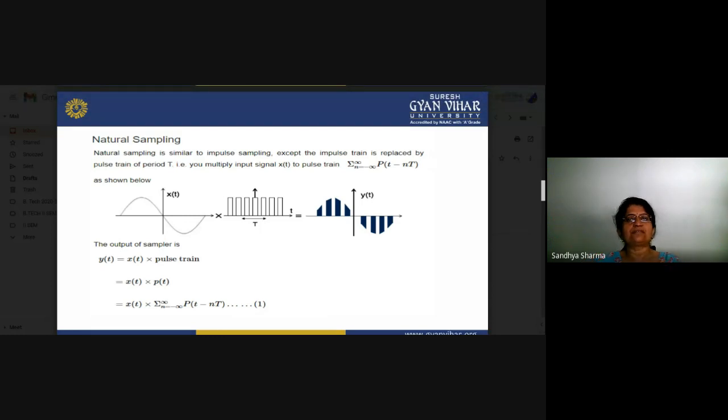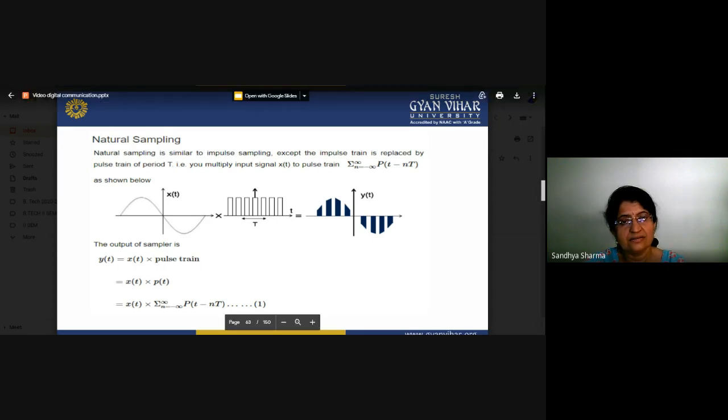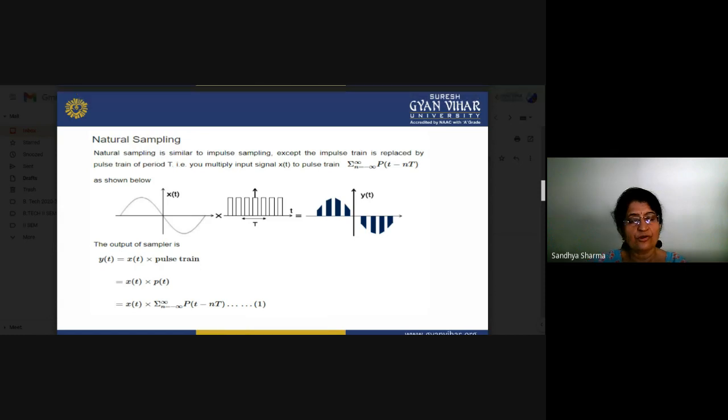This is the x(t) modulating signal. This is the pulse train. So x(t) is multiplied by the pulse train, which is the summation from n equal to minus infinity to plus infinity of p(t minus nT). You multiply the pulse train by the modulating signal x(t), so you receive x(t) times the summation from n equal to minus infinity to plus infinity. That is basically the final sampled signal. You can see in this diagram, this is the modulating signal, this is the pulse train which you multiply for doing the sampling, and this is our sampled output.